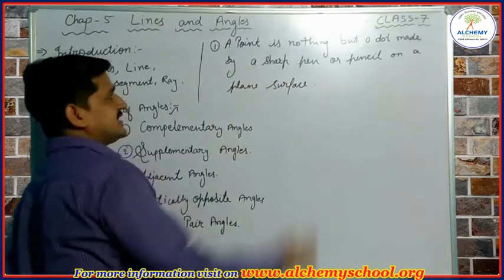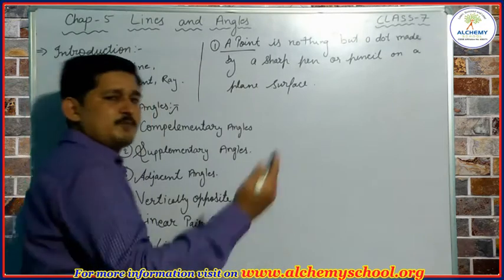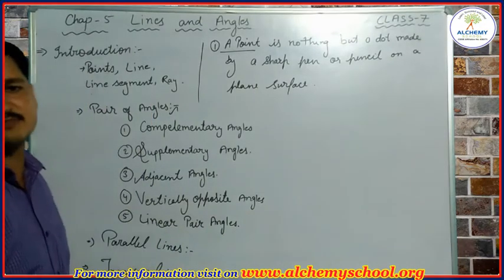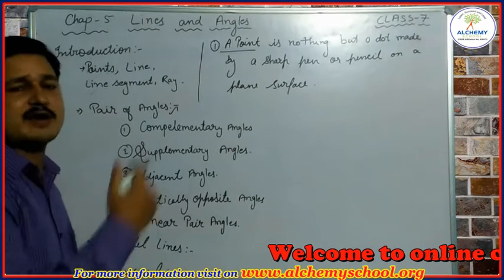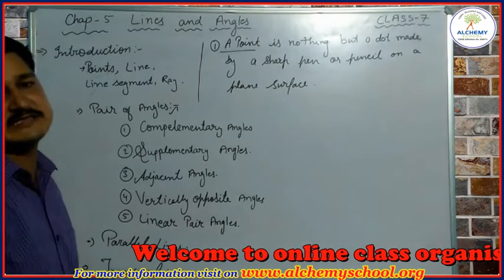So easily we can define what a point is. A point is a small dot that is made with the help of a sharp pencil or a sharp pen on a plain surface.